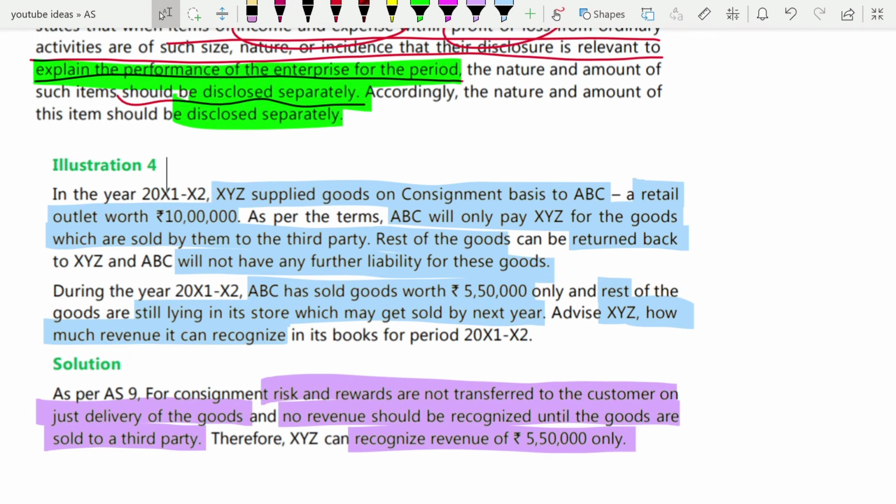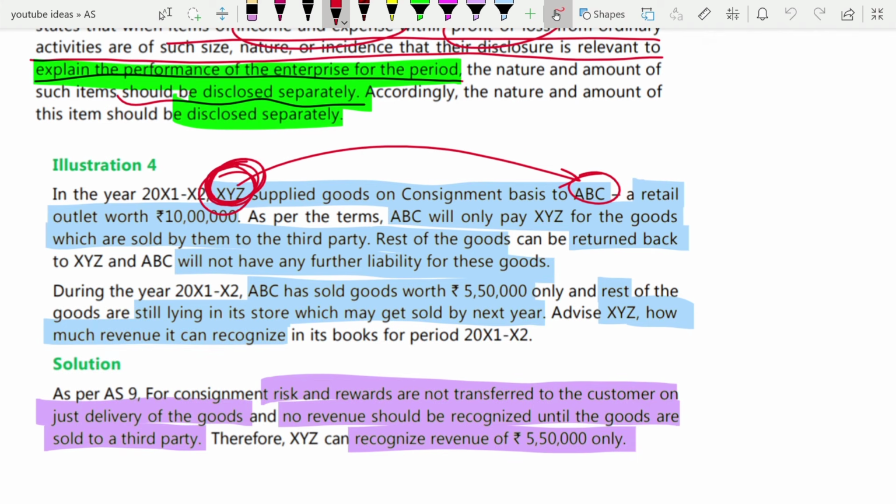Illustration number 4. XYZ supplied goods on consignment basis to ABC. Here, in the case of consignment, XYZ is the owner of goods. The owner of goods sends the goods to the consignee, and the consignee is able to sell them to the third party or the customers. So you will have to book the revenue only when the goods have been sold, because that is when the collection is going to be certain. Usually in the case of consignment, you will book the revenue at that point.